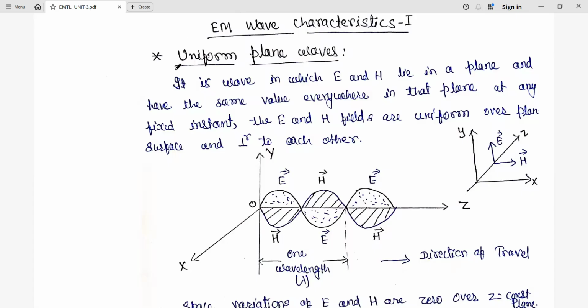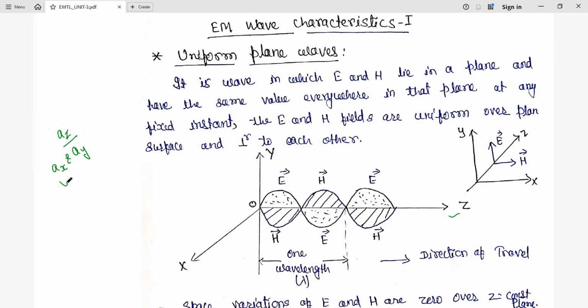Now first, we have taken the example that the wave is propagating along the z direction. So when the wave is propagating along the z direction, the electric field and magnetic field components have direction perpendicular to the direction of propagation. That means the electric field and magnetic field components will be along either the x direction or the y direction.